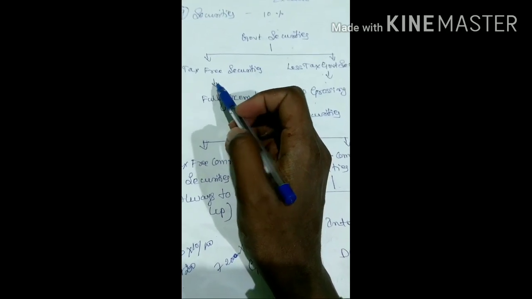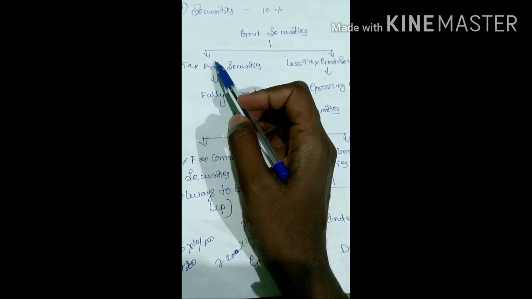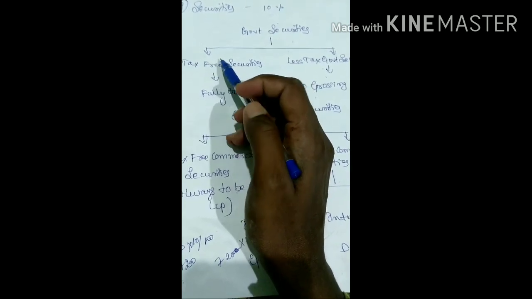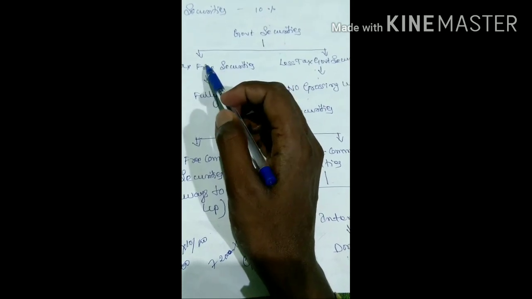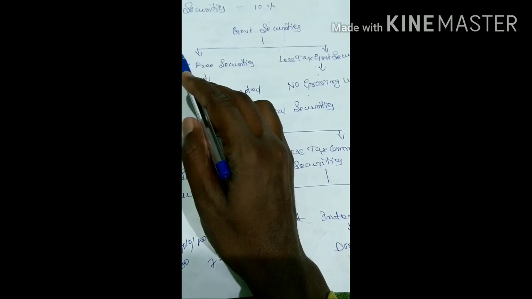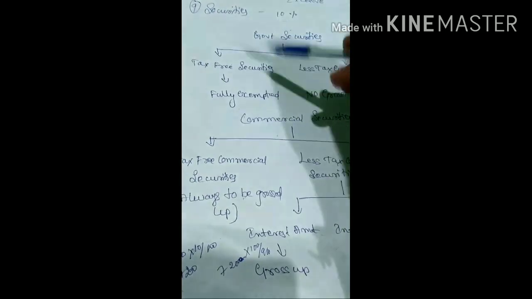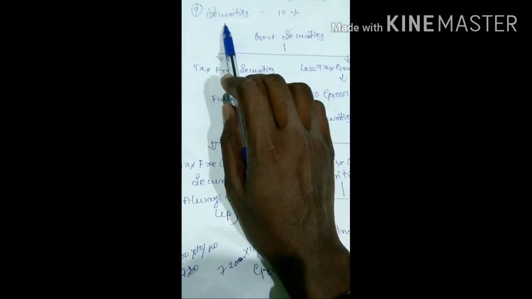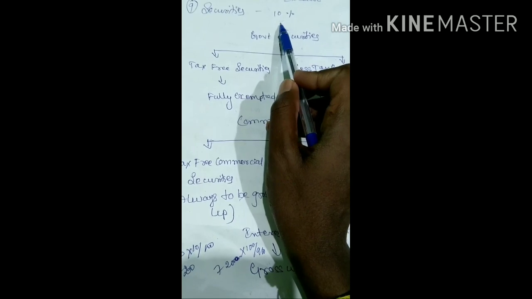So I will be discussing today in this session the continuation of the previous session. In previous sessions I was discussing income from other sources. I have mentioned there are mainly 9 points, of which we have learned 8 points. The last point is securities. Now remember the TDS rate for securities is 10%.